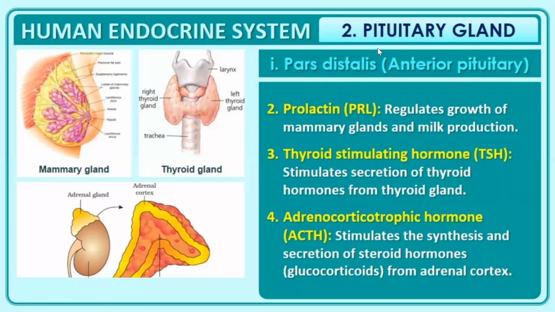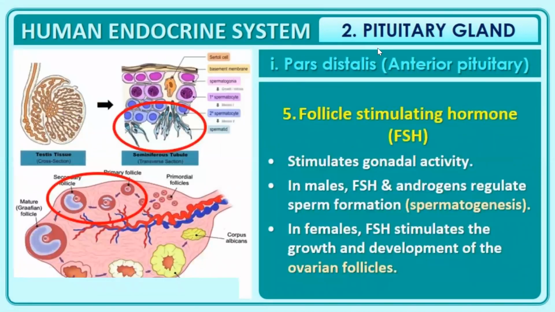The next one is prolactin, that regulates the growth of mammary glands and milk production. Thyroid stimulating hormone stimulates secretion of thyroid hormones from thyroid gland. Then ACTH stimulates the synthesis and secretion of steroid hormones from adrenal cortex.